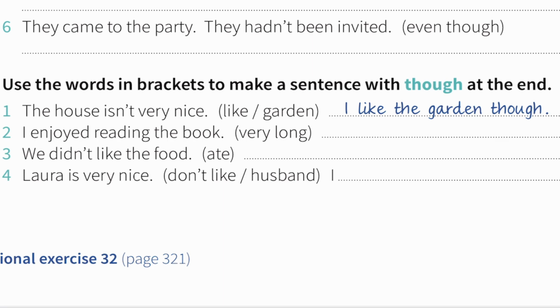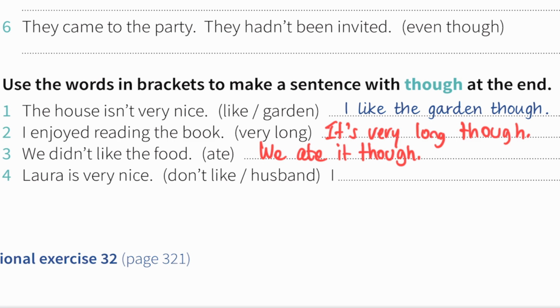Number 2, I enjoyed reading the book, very long. So I enjoyed reading the book. It's very long though. Number 3, we didn't like the food, ate. So you can say we didn't like the food. We ate it though. Past tense, we ate it though.